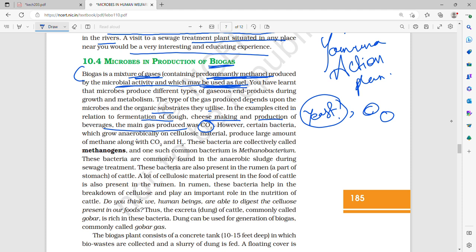However, certain bacteria which grow anaerobically on cellulosic material produce large amounts of methane along with carbon dioxide and hydrogen.